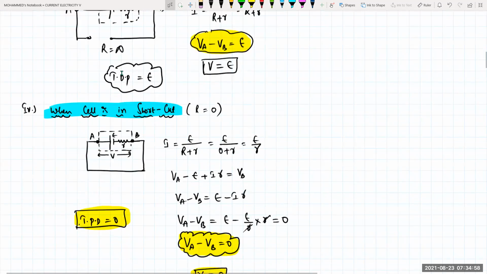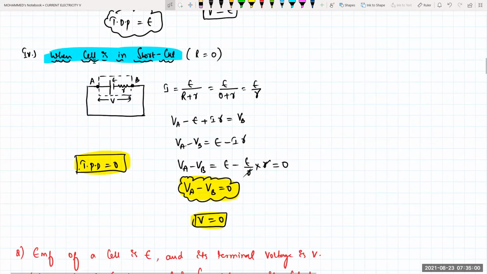Fourth one. When the cell is short circuited, beta. Short circuited means what, beta? Resistance will be equal to 0. Short circuit means we are connecting points A and B directly by a conducting wire. Direct conducting wire connection is known as a short circuit. Are you able to understand me? A simple wire with no resistance between A and B. If I'm connecting it by a simple wire like this conducting wire, that is called a short circuit.